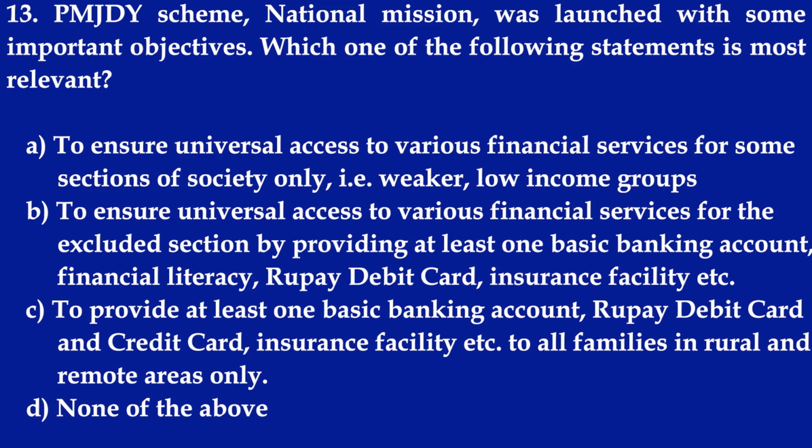D. None of the above. इसका जो राइट आंसर है वो है बी, to ensure universal access to various financial services for the excluded section by providing at least one basic banking account, financial literacy, rupee debit card, insurance facility, etc.